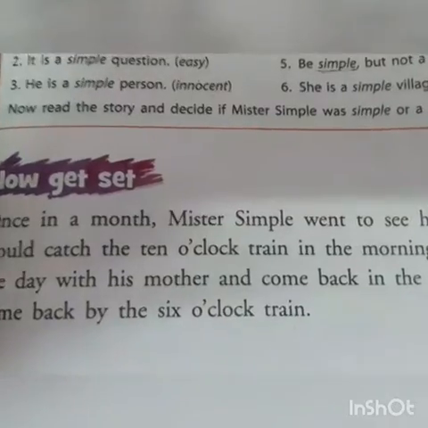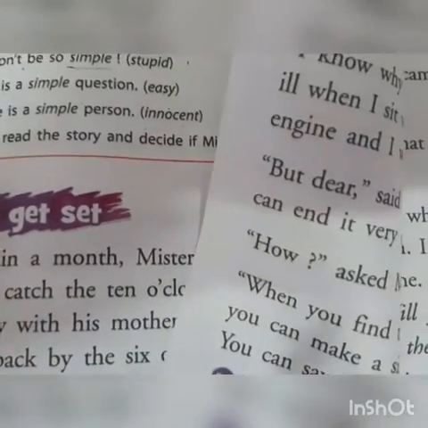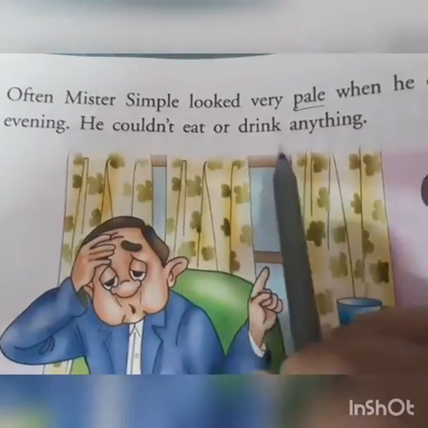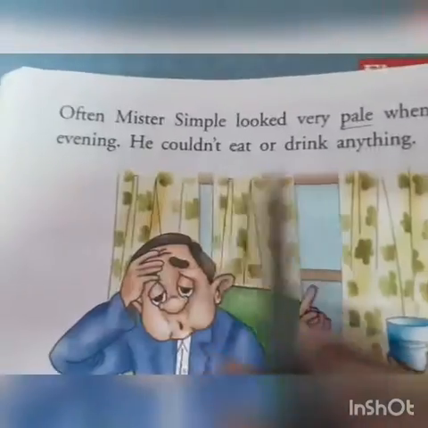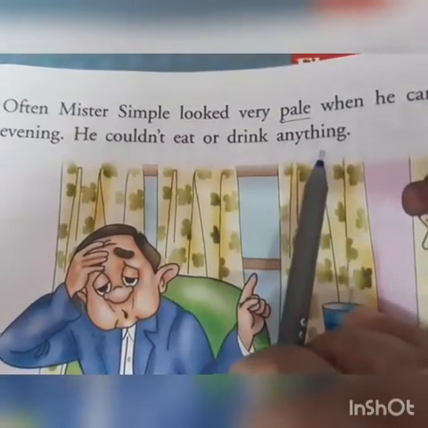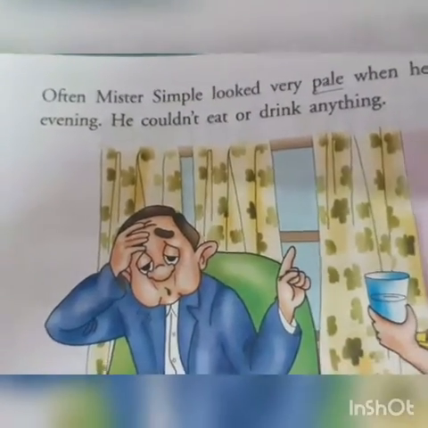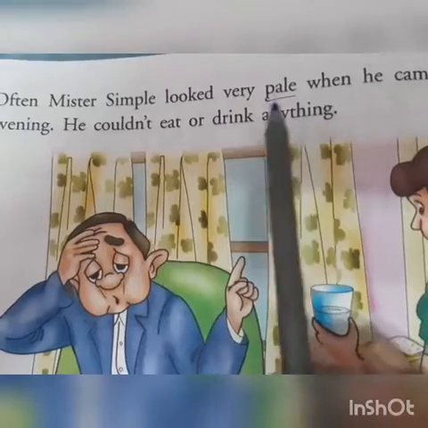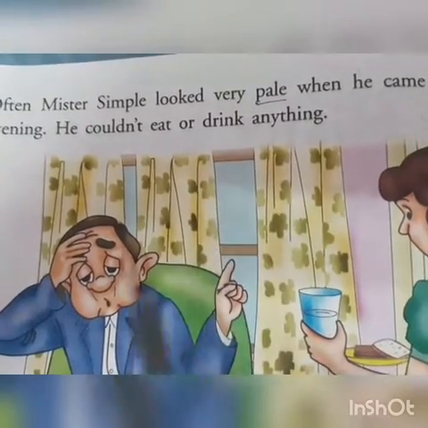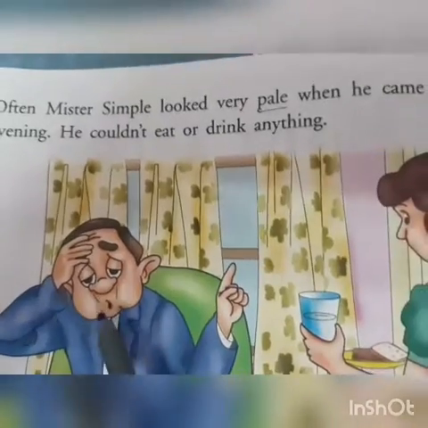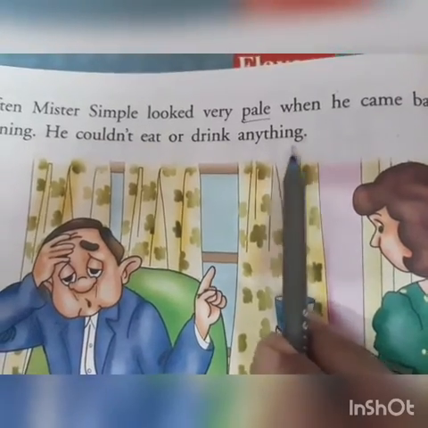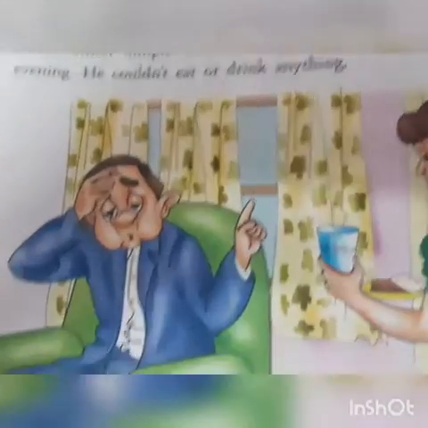Now moving on to page number 52. Often Mr. Simple looked very pale. When he came back in the evening, he couldn't eat or drink anything. Now what happens every month when he used to go by train in the morning and come back in the evening by train, then when he came back he looked very pale, मतलब कि बहुत ही थके हुए, tired. And when you're too tired, then how your face looks, that type of face Mr. Simple had. And he could neither eat nor drink anything. Every time the same thing happened when he used to visit his mother.